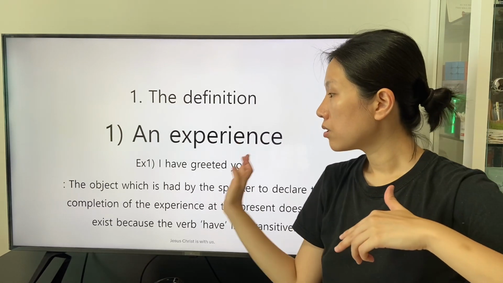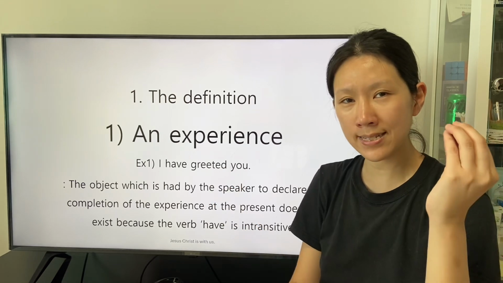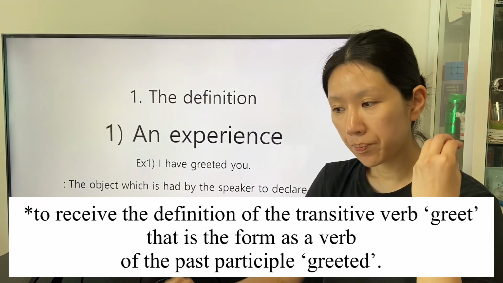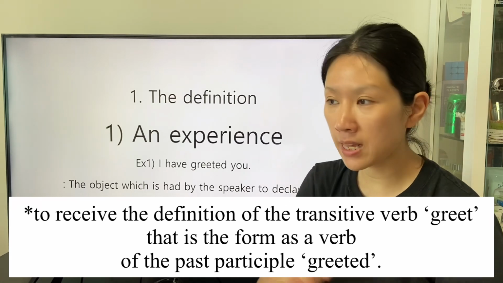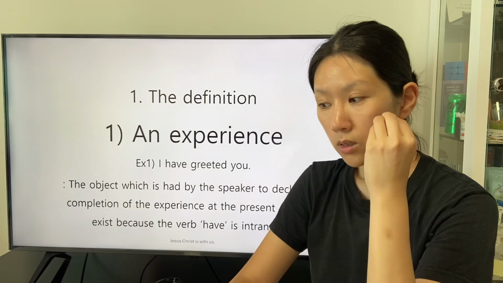But the listeners as the object to receive the definition of the transitive verb graded, that is the form as a verb, of the past participle graded.